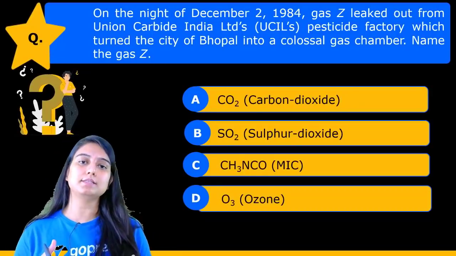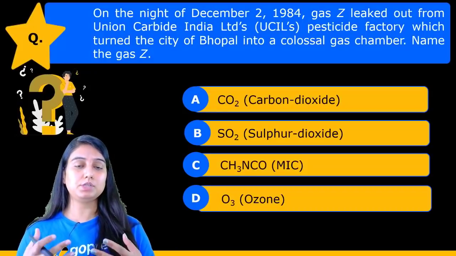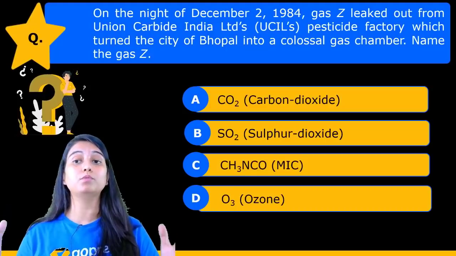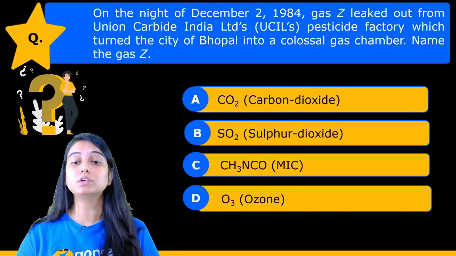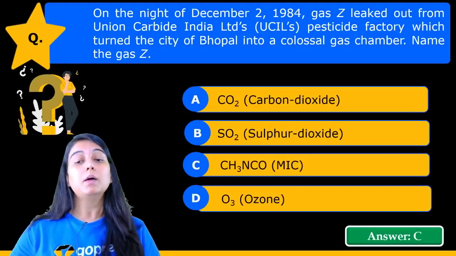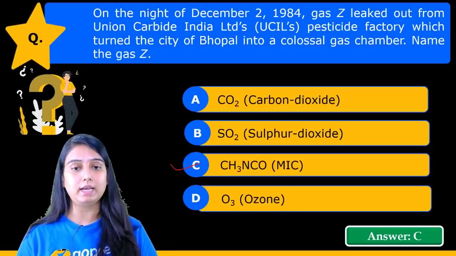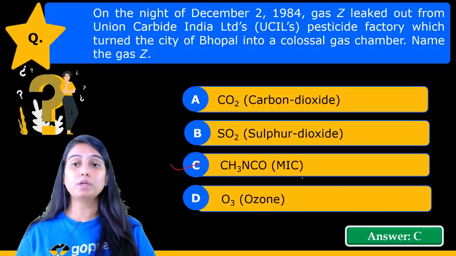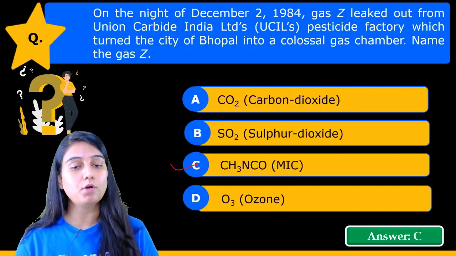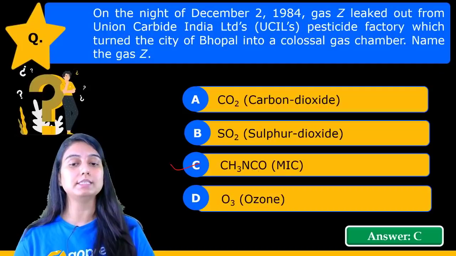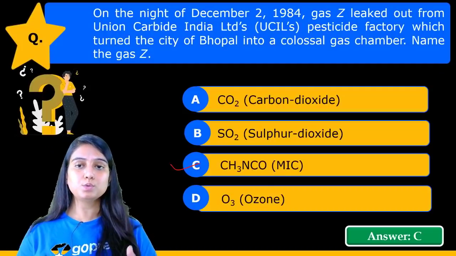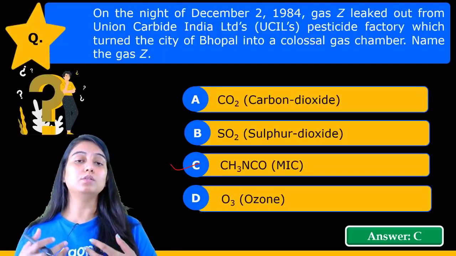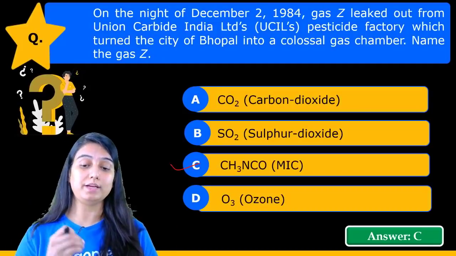So कौन सी gas release हुई थी जिसकी वजह से वहां का जो एटमॉस्फेयर था that get converted into a harmful gas chamber? Dear student, the gas's name was methyl isocyanate. Okay, methyl isocyanate was the gas which got released. The formula for this is CH3NCO, right? So this was the gas. This was a very unfortunate event which occurred on 2nd December 1984, right?